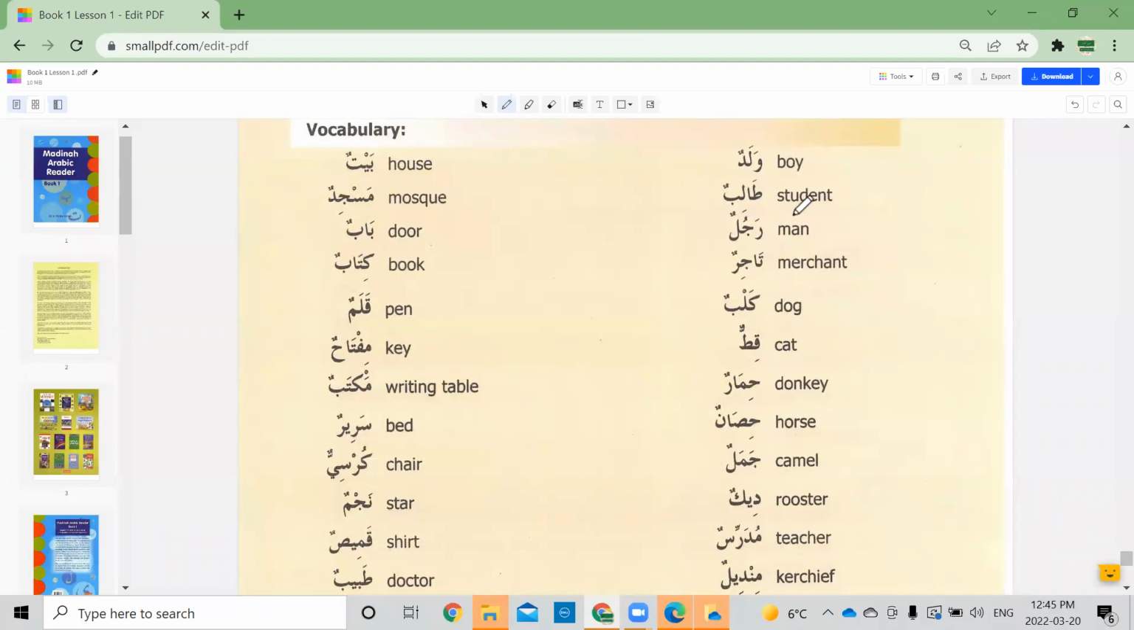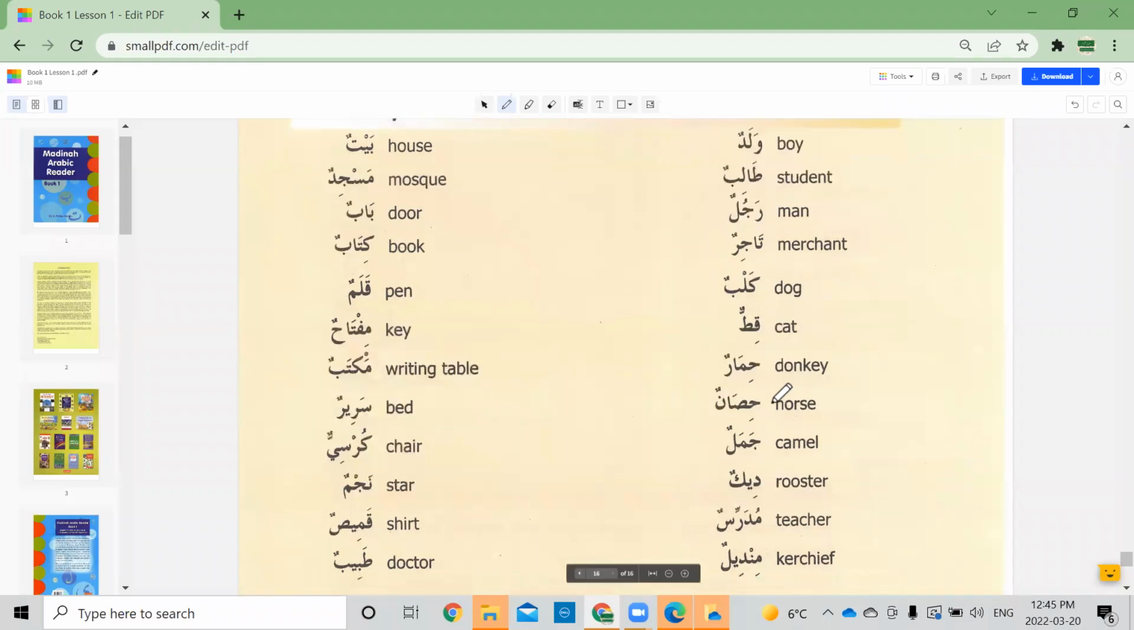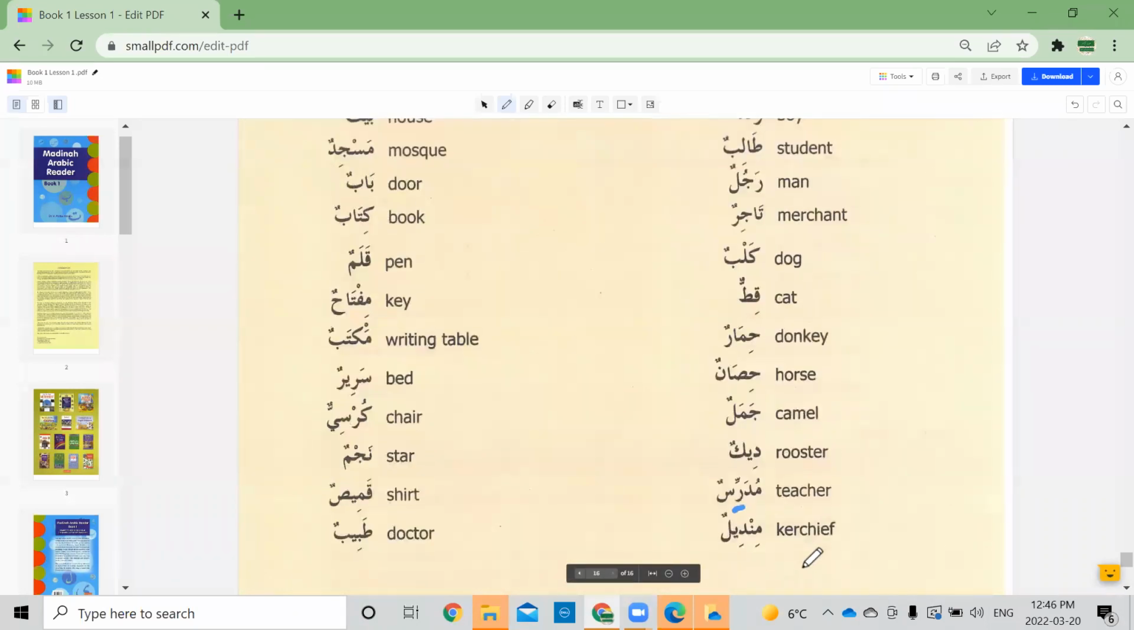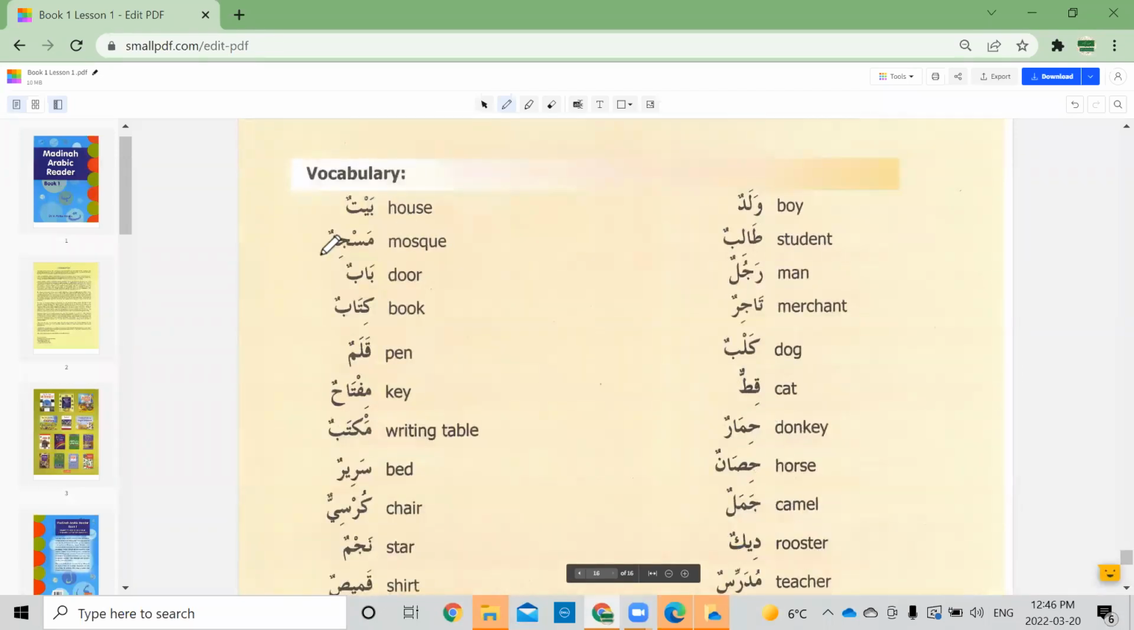Waladun, boy. Talibun, student. Rajulun, man. Tajirun, merchant. Kalbun, dog. Qittun, cat. Himarun, donkey. Hisanun, horse. Jamalun, camel. Deekun, rooster. Mudarrisun, teacher. There's a kasra on the ra. Mindilun, kerchief. Very good. Jazakallah khair.